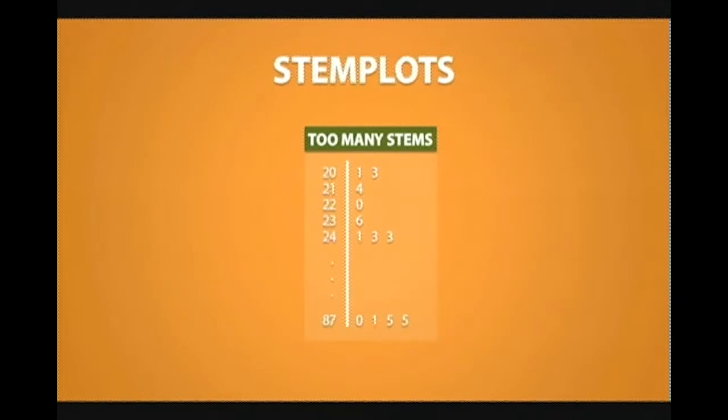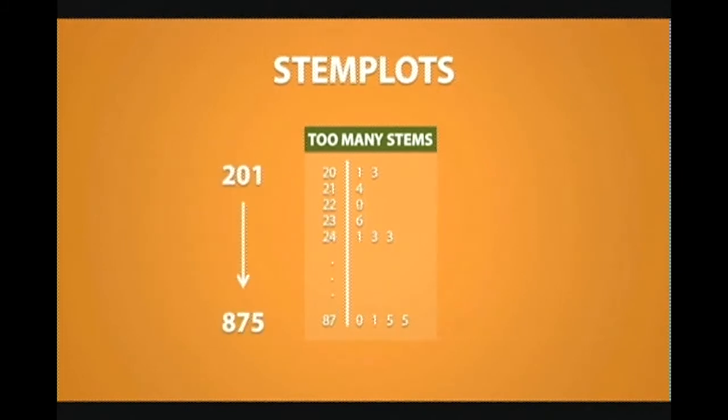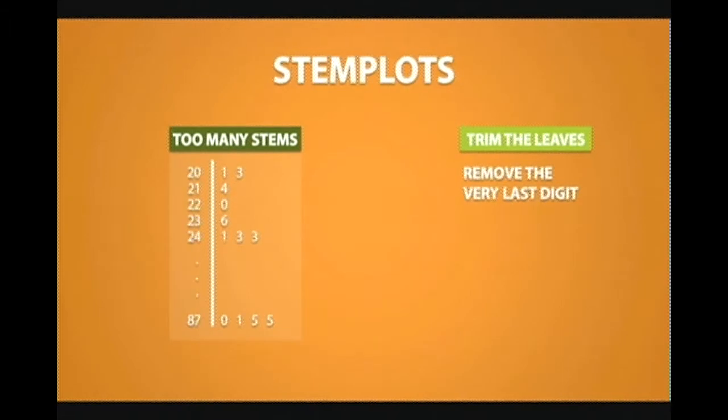When we have too many stems, we can reduce the amount of stems by trimming the leaves. In this example, we have a very large dataset that goes from 201 all the way to 875. That's over 60 stems that we have to write. To trim the leaves, all we do is remove the very last digit.